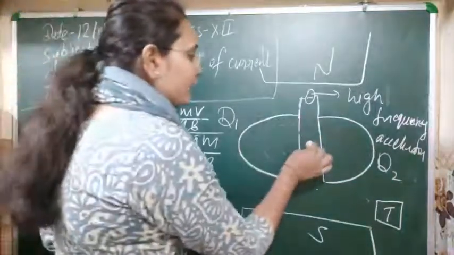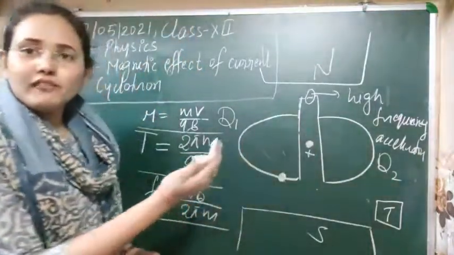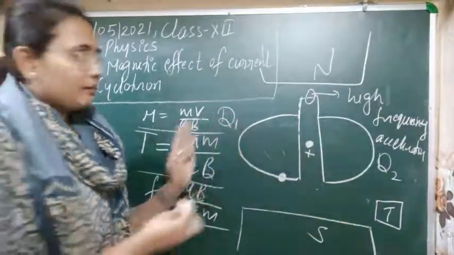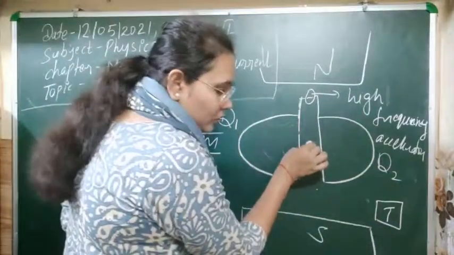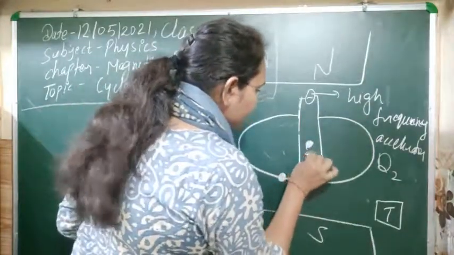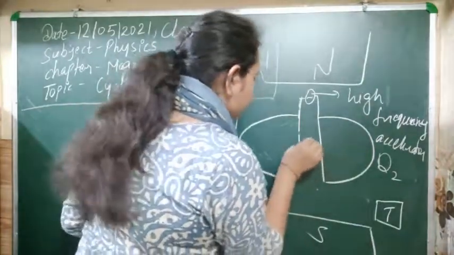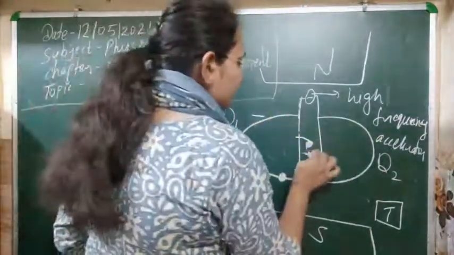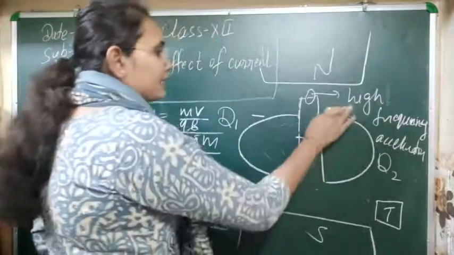It means it will feel a force to move towards this D1, which is at negative while this one is at positive at that time.